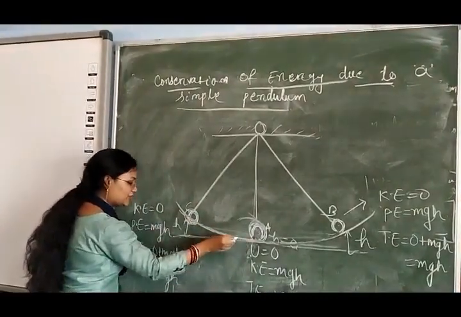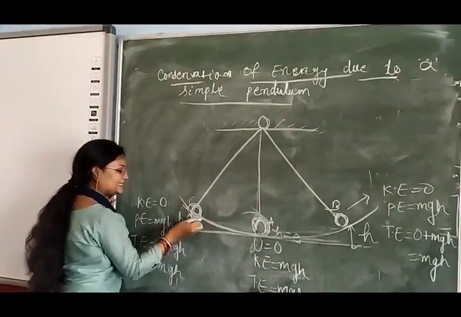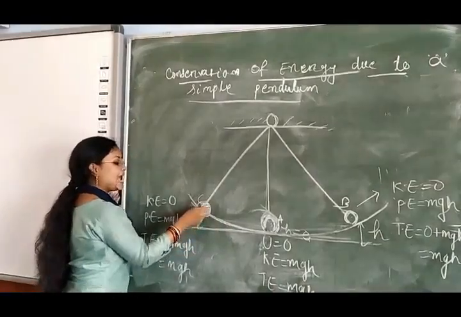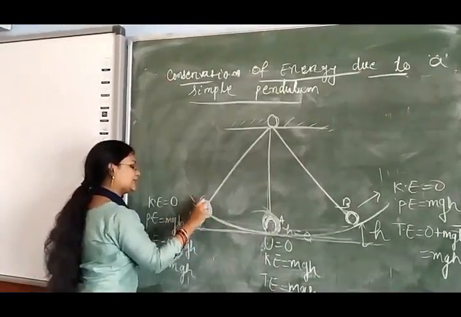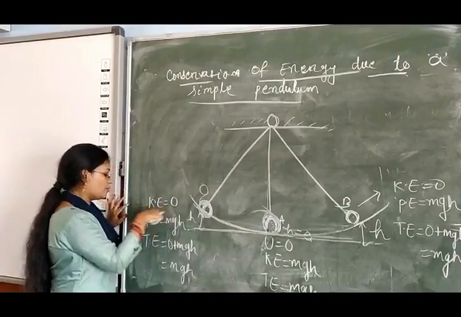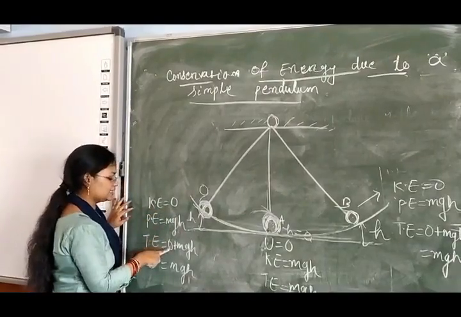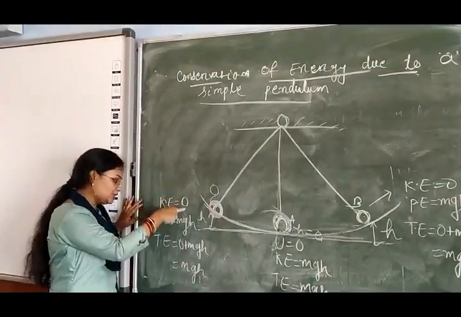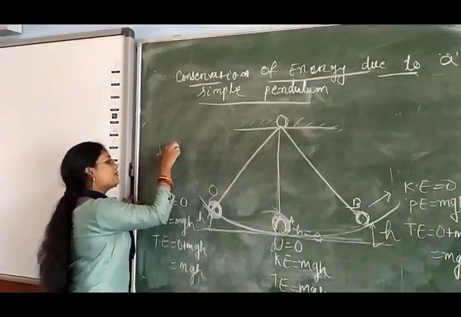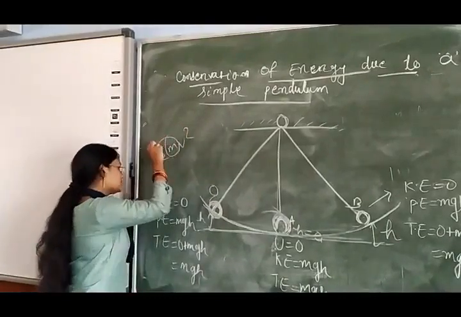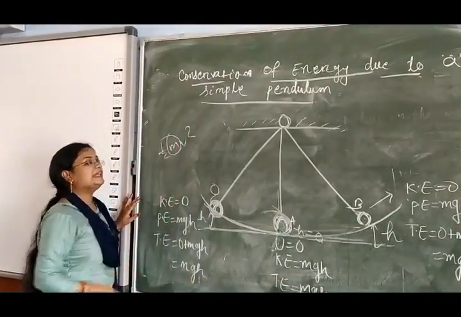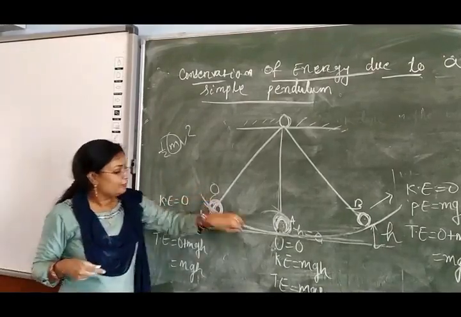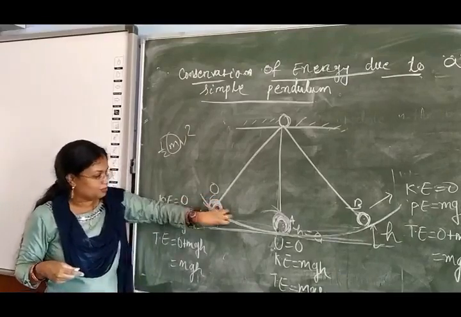Why? Because here the height is increasing, potential energy is increasing, and the kinetic energy is decreasing, and at this point the kinetic energy is what? 0. Kinetic energy is 0. Potential energy is mgh. Total energy is again 0 plus mgh, which is mgh. And since kinetic energy is here 0 and kinetic energy is half mv square, mass cannot be 0. So speed is 0. So if speed is 0, then the body will again move from here to here.